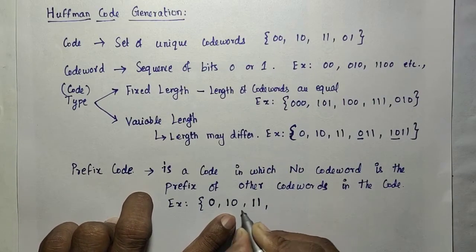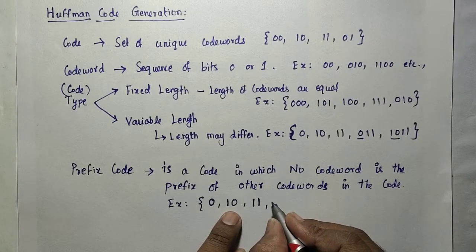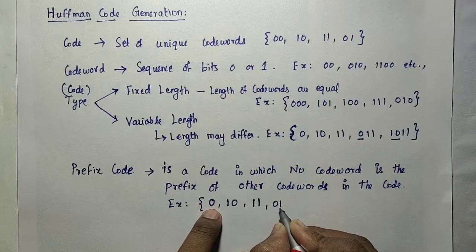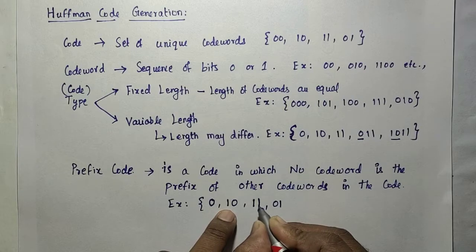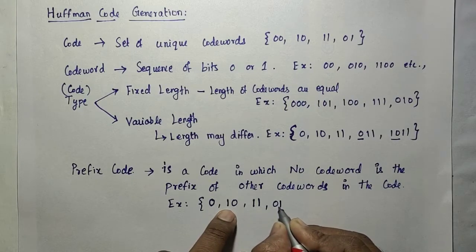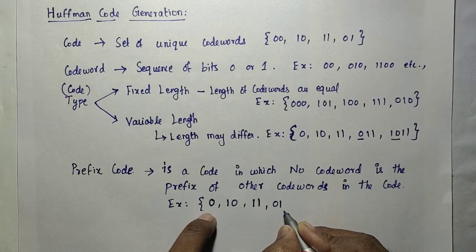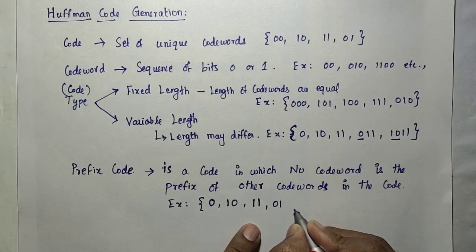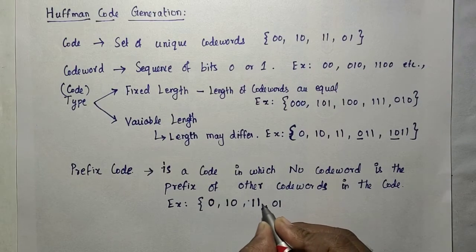Similarly, no code word should start with any of these. So I can make a 3-bit code word like 101, which is not possible. We cannot start with 0, and we cannot start with 1 either. So 0, 1, 1, if you add it like that, is also not possible, because it should not start with 0. So we cannot add any more code words.